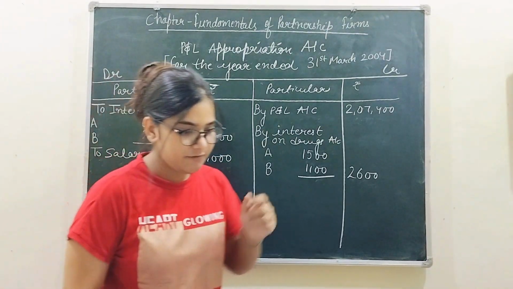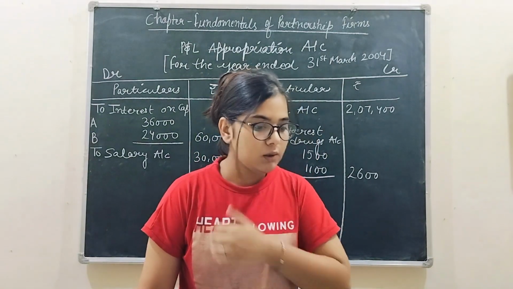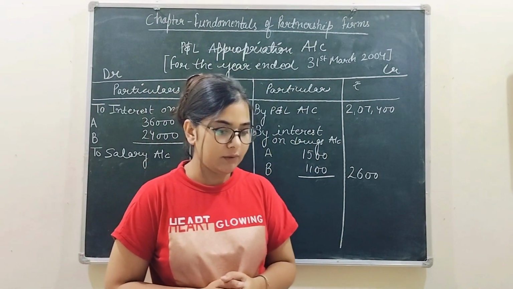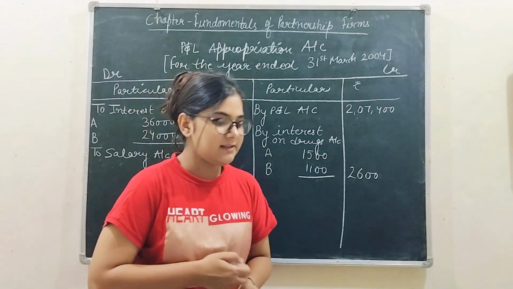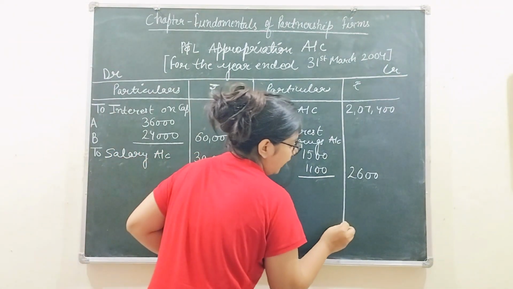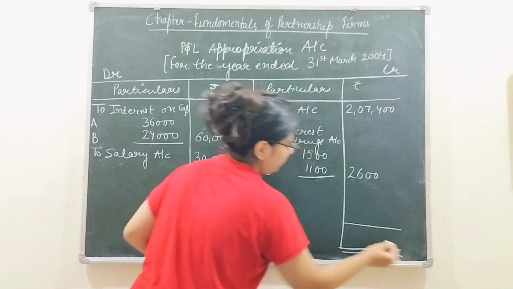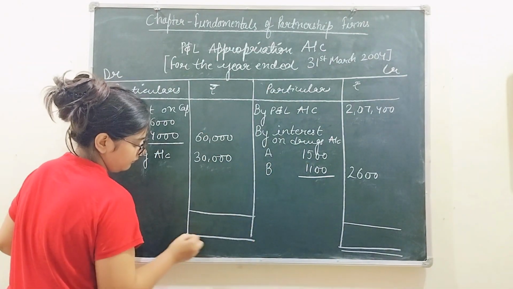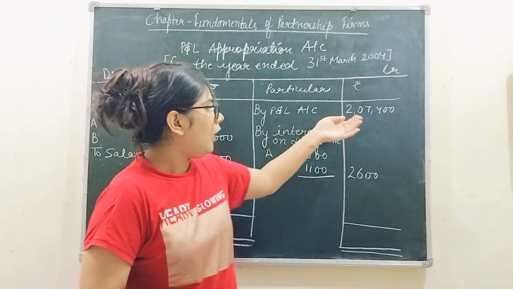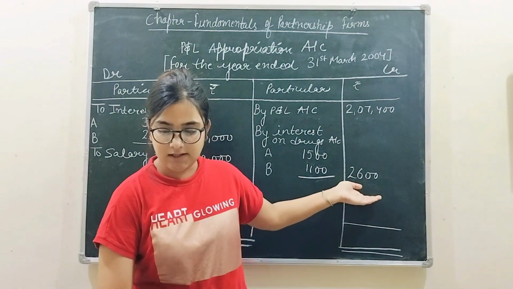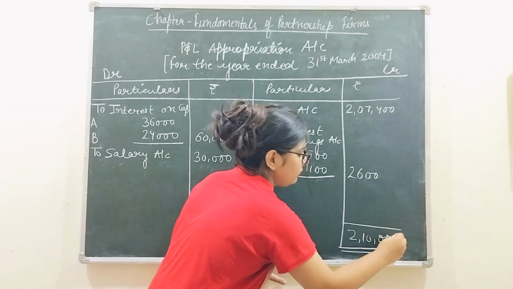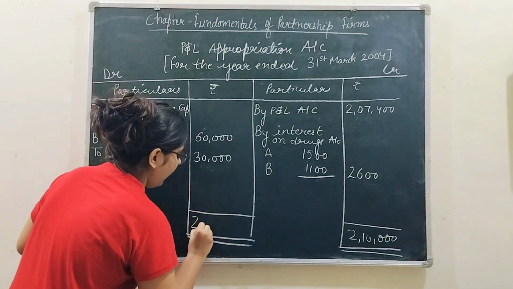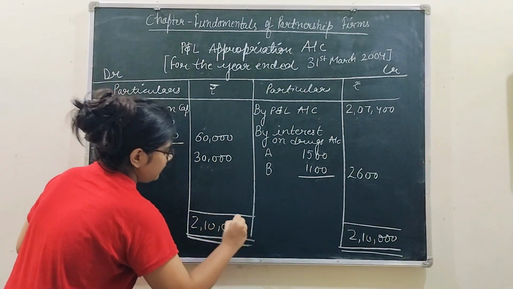Right? Now let's check if we have left something in the question. So we are done with IOC, IOD, salary given, right? Profit written. That's it. Now let's close the account as I have told you. So simply what are you getting? 2,07,400 plus 2,600. You are getting 2,10,000. Right? 2,10,000.